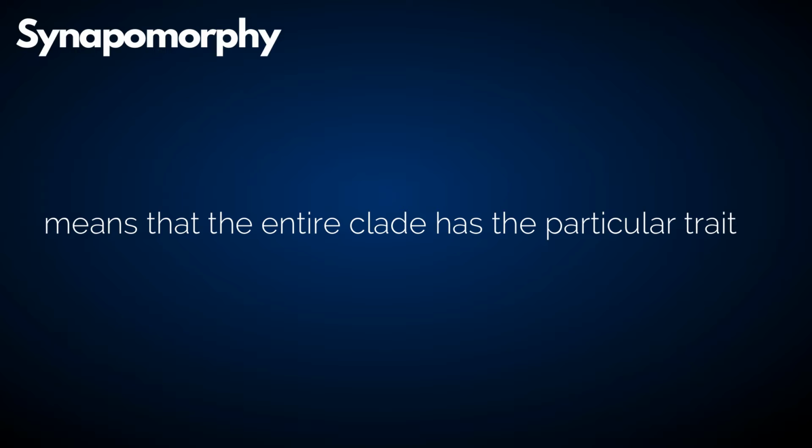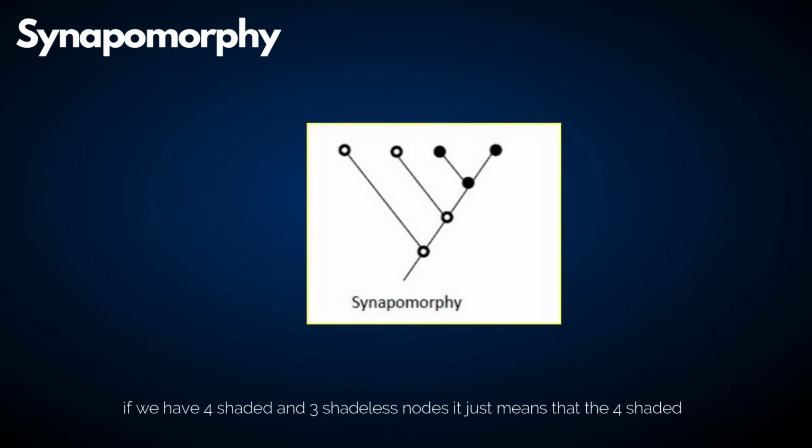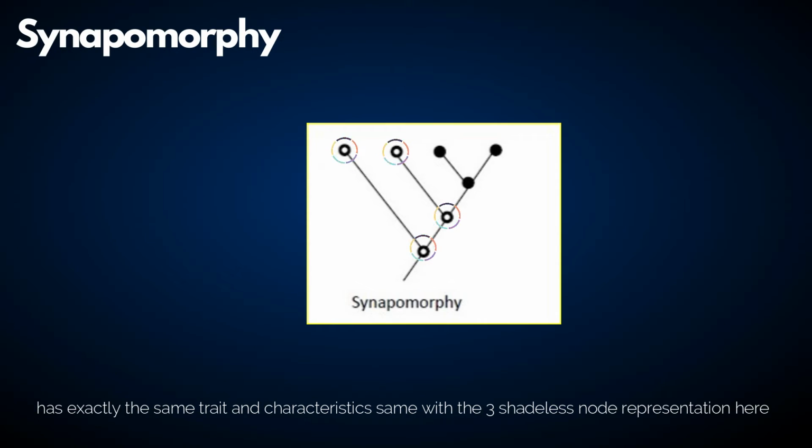Synapomorphy means that the entire clade has a particular trait. If we have 4 shaded and 3 shadeless nodes, it just means that the 4 shaded has exactly the same traits and characteristics. Same with the 3 shadeless node represent a shade.